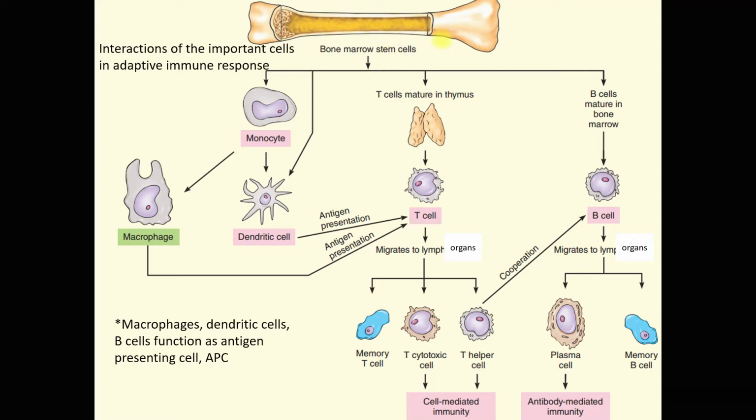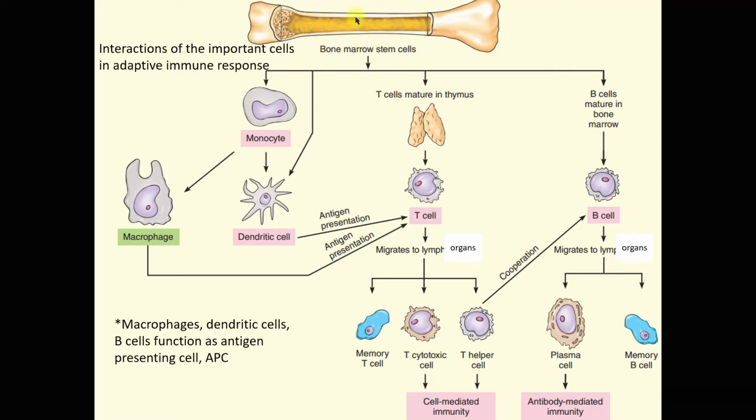Let me rephrase that. The lymphocyte that stays in the bone marrow, B for bone, will develop into B cell when matured.